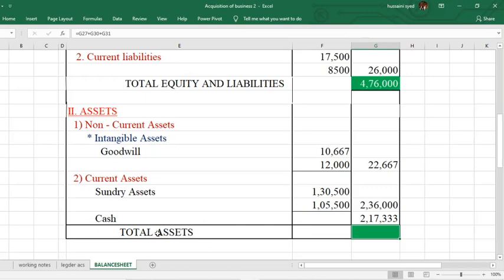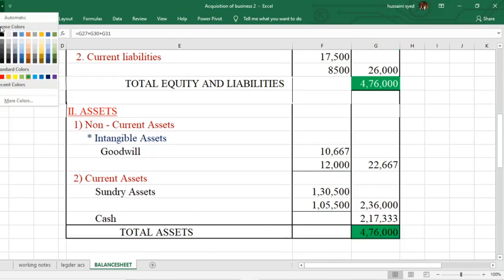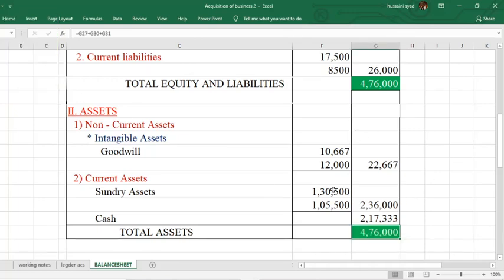In the end, do the total of the asset side. Your balance sheet has to tally. The total of the liability side should be equal to the total of the asset side.